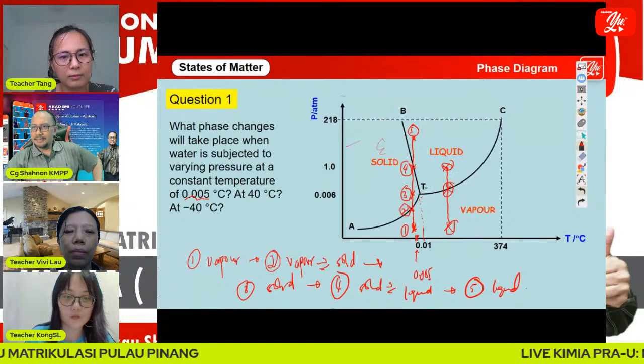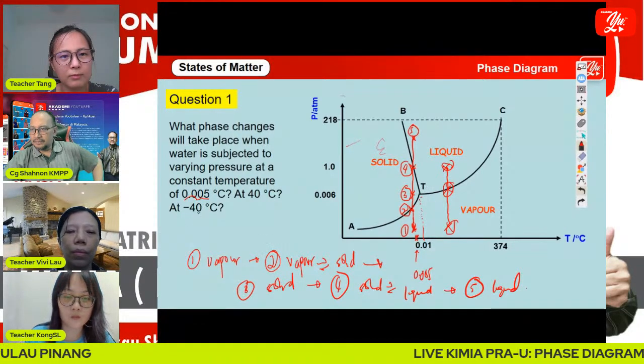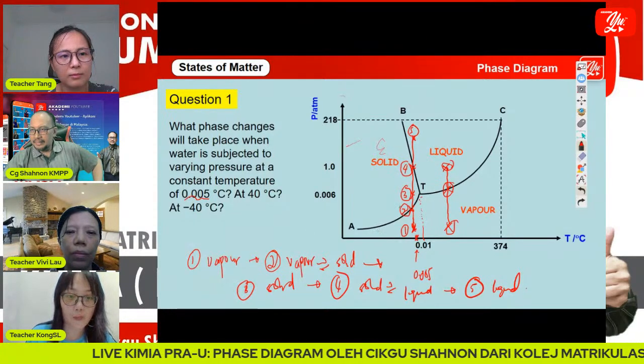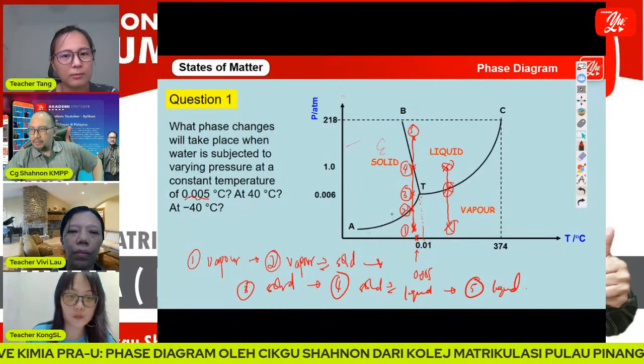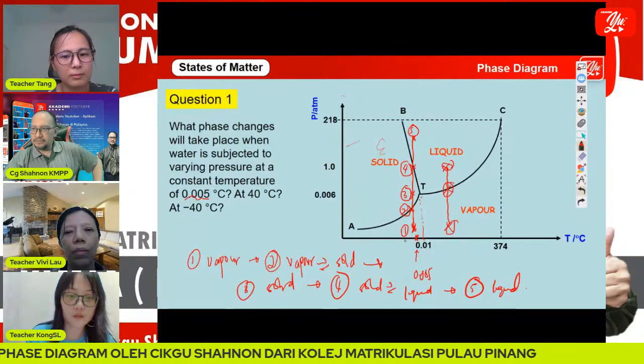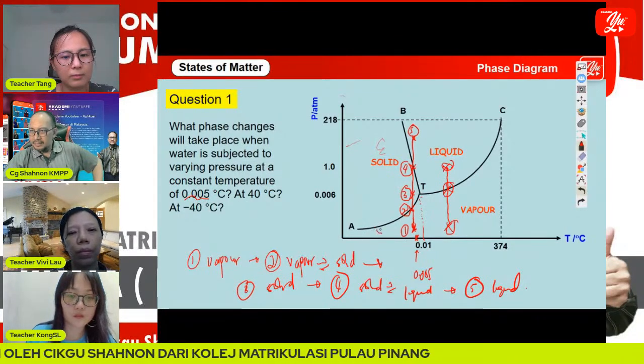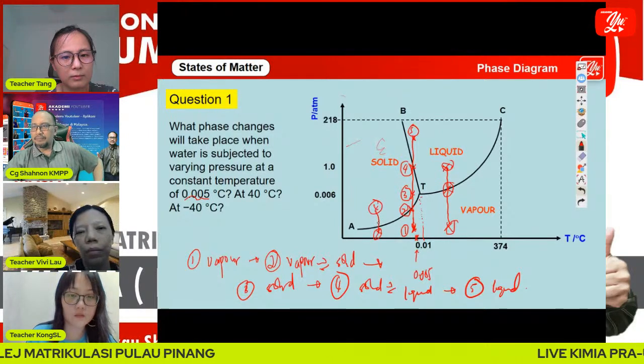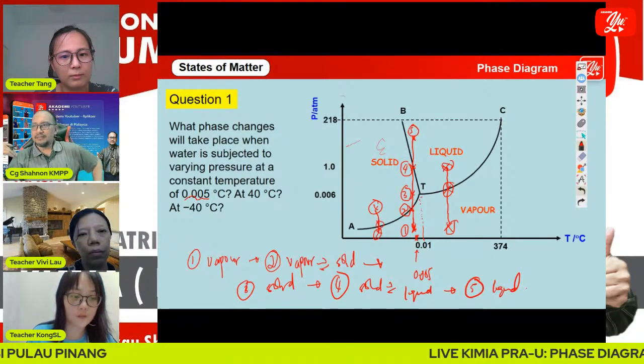All right. And for negative 40, maybe here we can take any point below negative 40, and when we vary the pressure, also 3 phases.